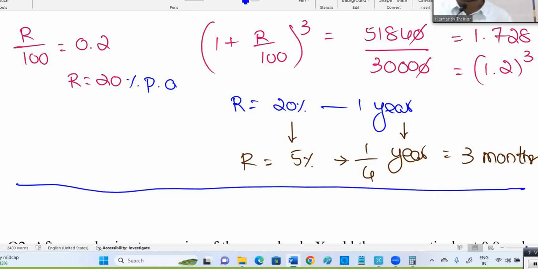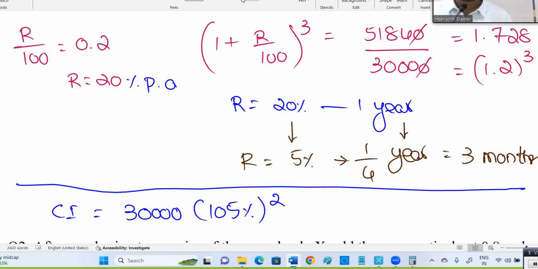See, if this is another competitive exam, I'll discuss it in another way. But in TCS a calculator is allowed. Now, what is the compound interest? 30,000, I'm writing 105%. Why 105%? What is the rate of interest? For 3 months, quarterly they said, right. For quarterly the rate of interest is 5%. If it is 10% we'll write 110%. If it is 20% we'll write 120%.